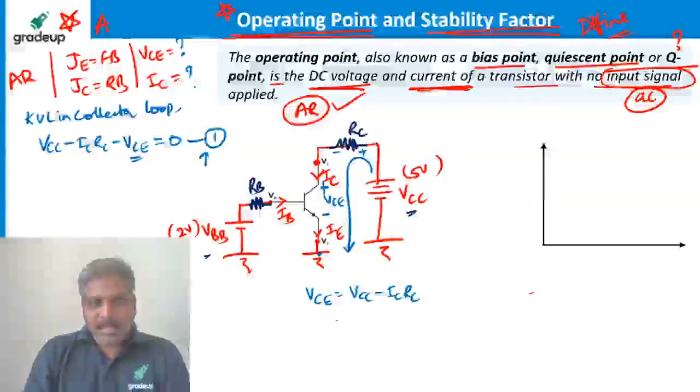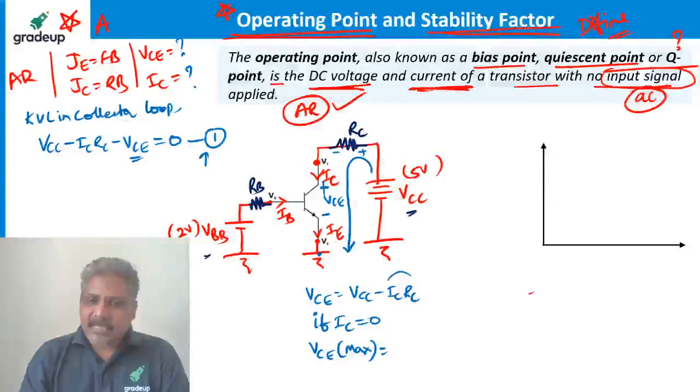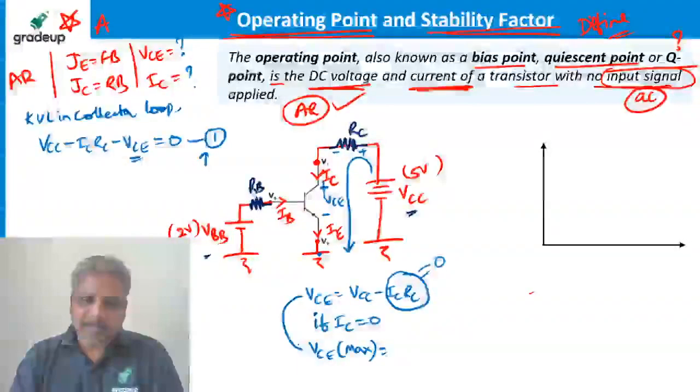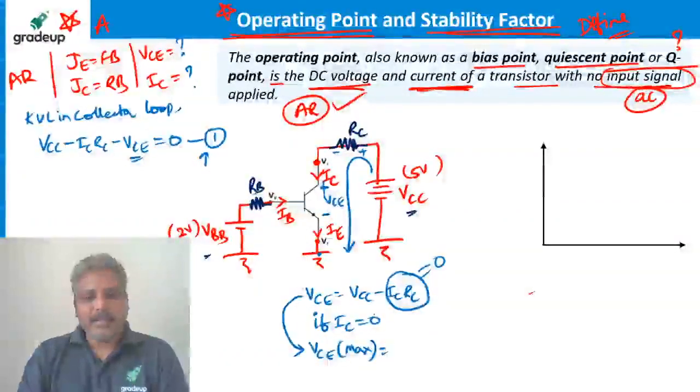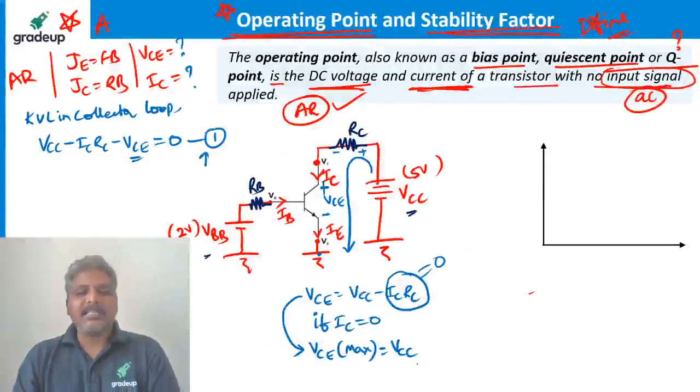In this equation, if I substitute IC equal to 0, what will VCE become? Can I call this VCE value the maximum value? Why? Because I am making the subtracting term 0, and when the subtracting term becomes 0, the value becomes maximum. If I substitute IC equal to 0, VCE becomes VCC, which is the highest value. Let's call it equation 2, maximum value.